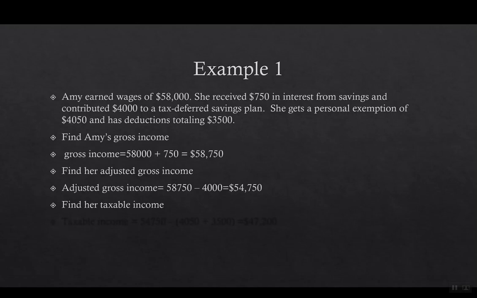So this gives us $54,750. Her taxable income takes her adjusted gross income, but then we're going to subtract the $4,050 that she gets as a personal exemption, and we will also subtract $3,500 in deduction, so we arrive at $47,200 as her taxable income.